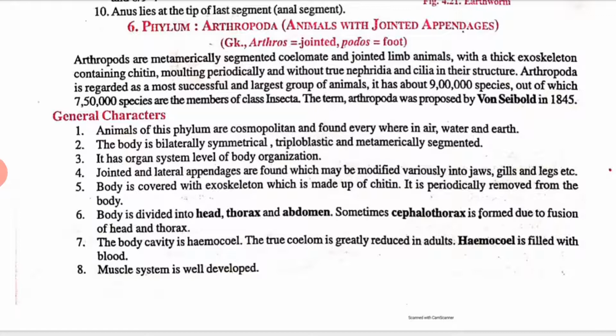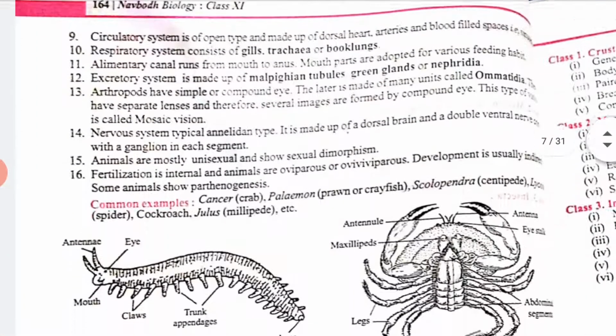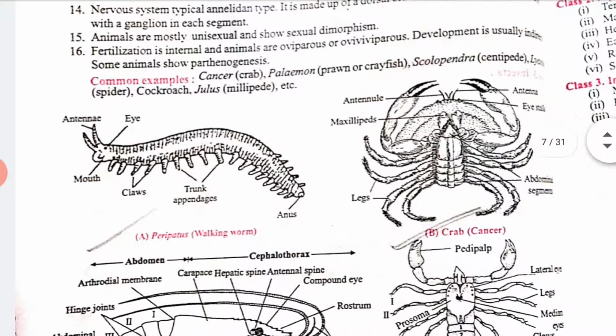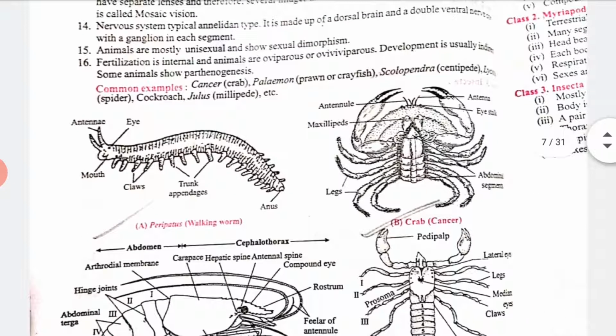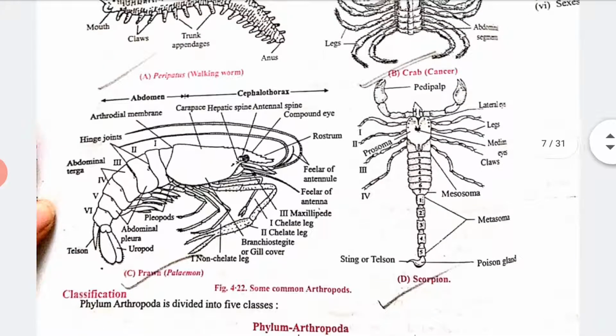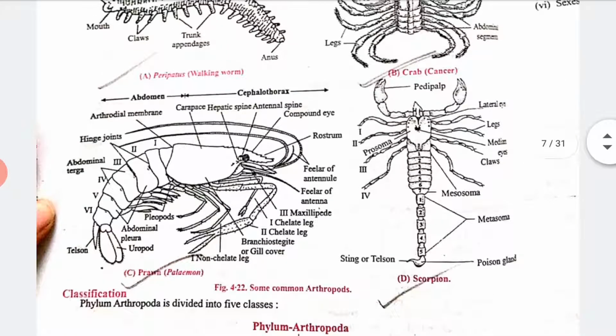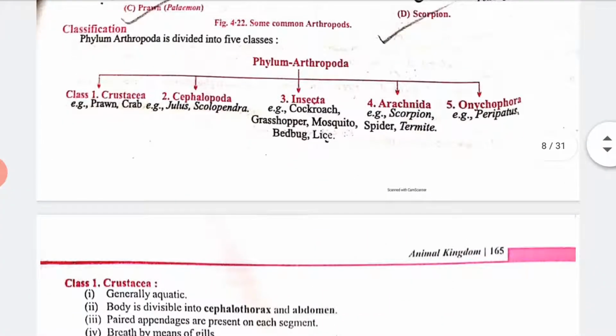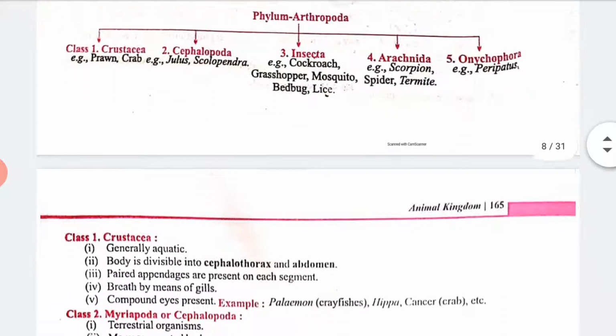The body is bilaterally symmetrical, triploblastic, metamerically segmented. It has organ system level of body organization. The muscular system is well developed. The body is divided into head, thorax and abdomen. I'll show you some pictures. See here, these are the pictures: walking worm, crab, yes, crab you all know, prawn, yes, prawn is very important, and a scorpion. So these all will come in this phylum.